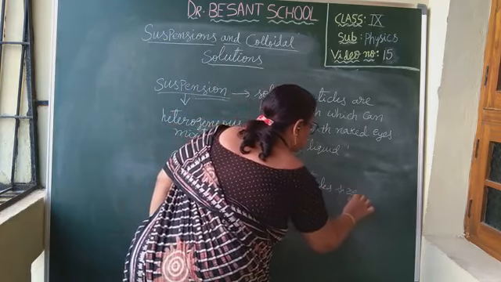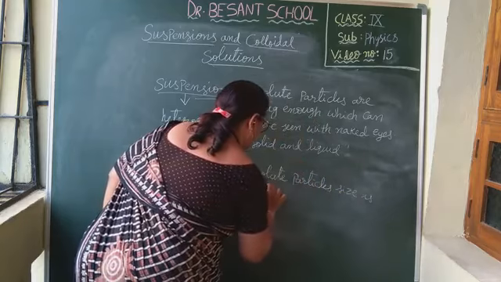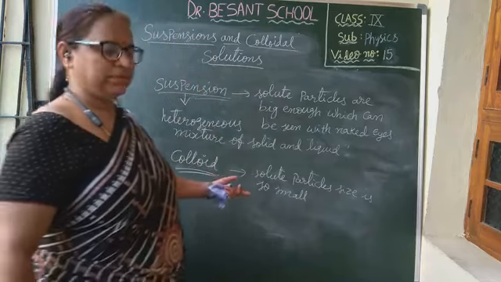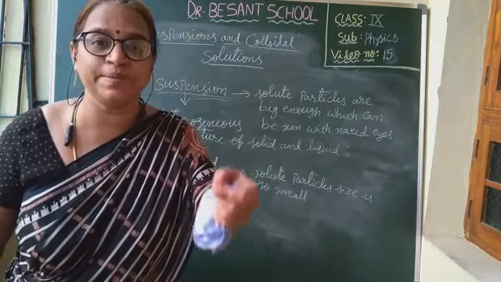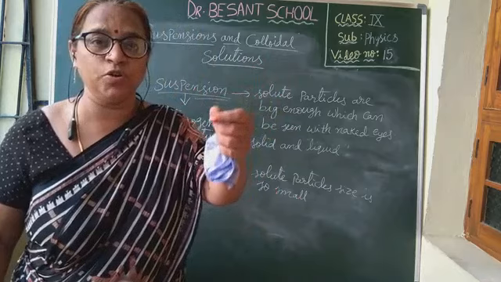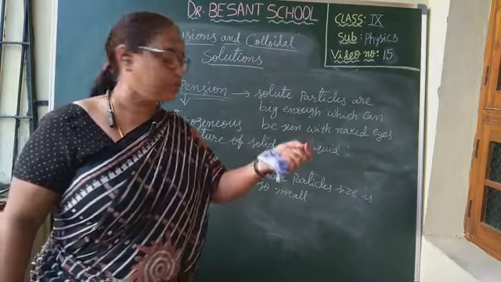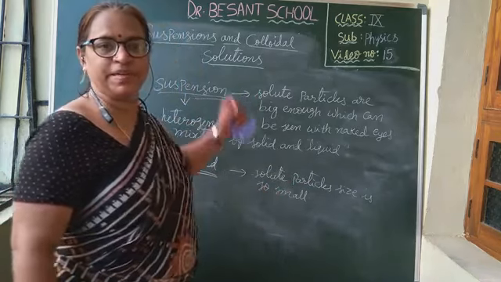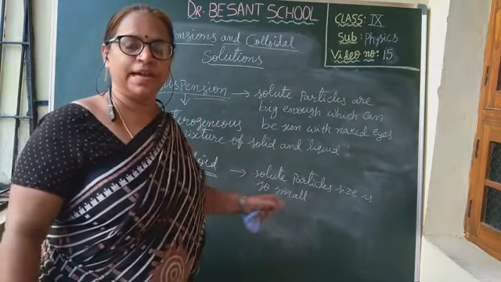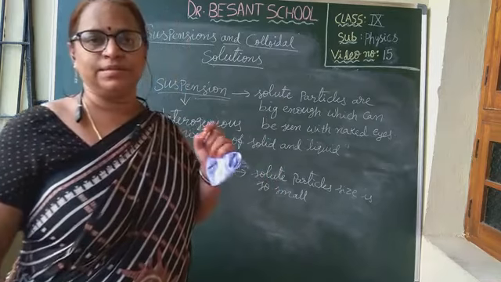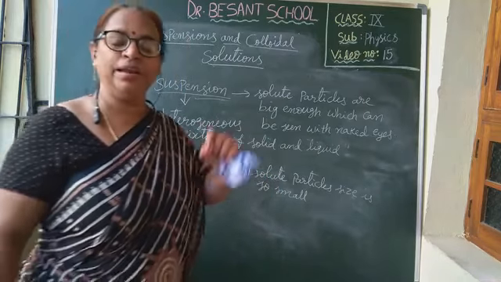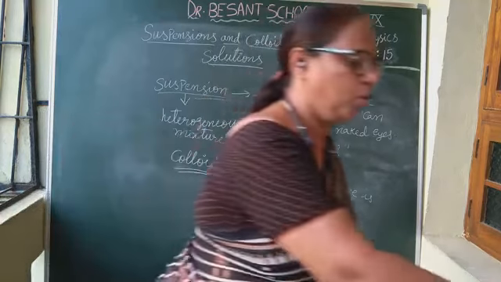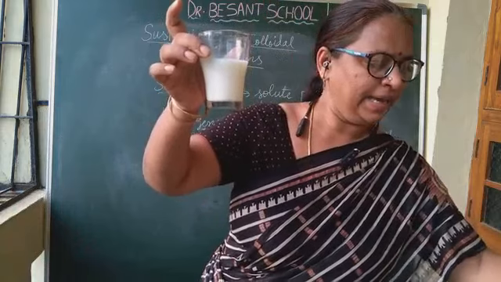Solute particle size is so small, but not that small as in a homogeneous mixture. In a homogeneous mixture the solute particle size is very small. So colloid particles are not as small as homogeneous and not as big as suspension; they will be in between. That's why they seem to be homogeneous, but actually it is heterogeneous.